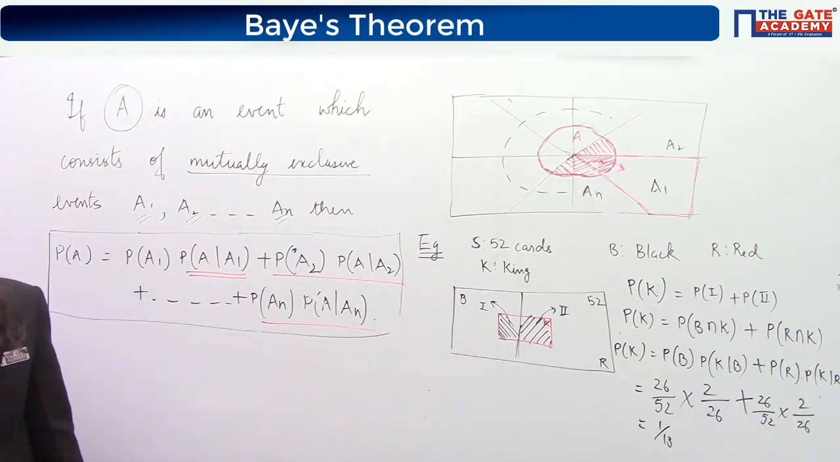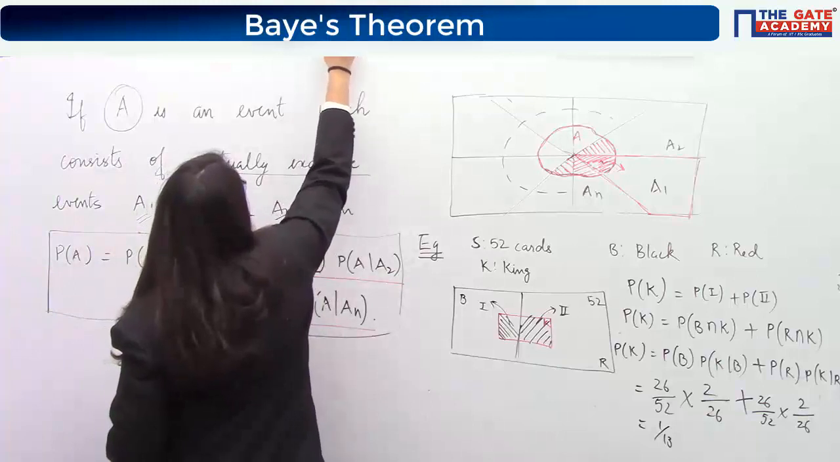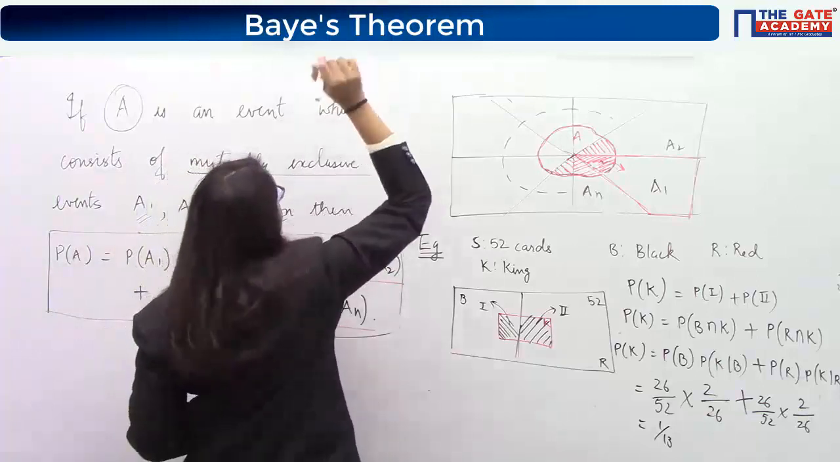Any doubt in this? Write down the example, copy it down and tell me when done. So if no doubt is there, then write down the next theorem, which is Bayes theorem.